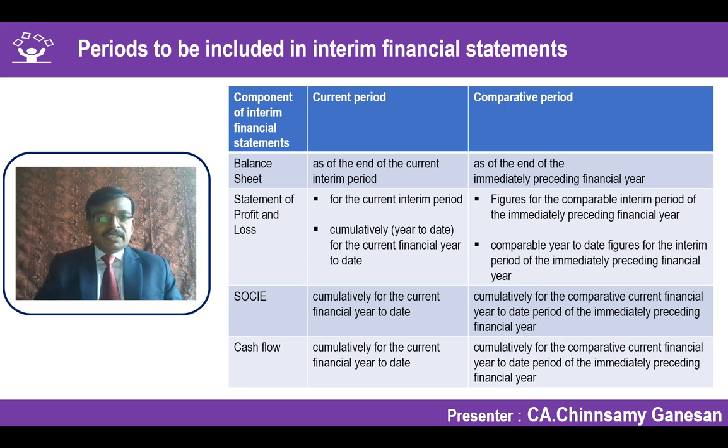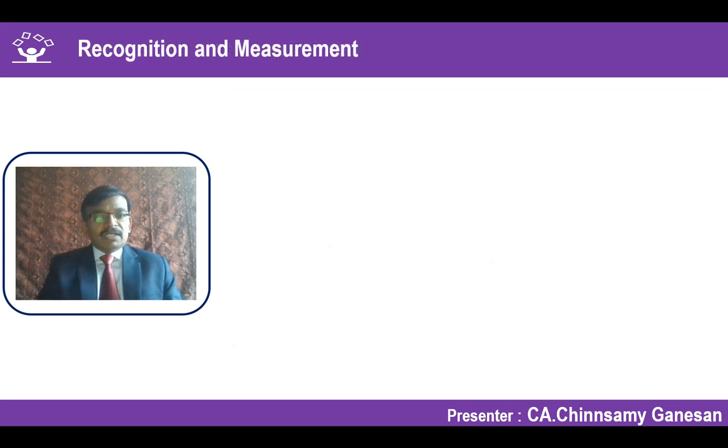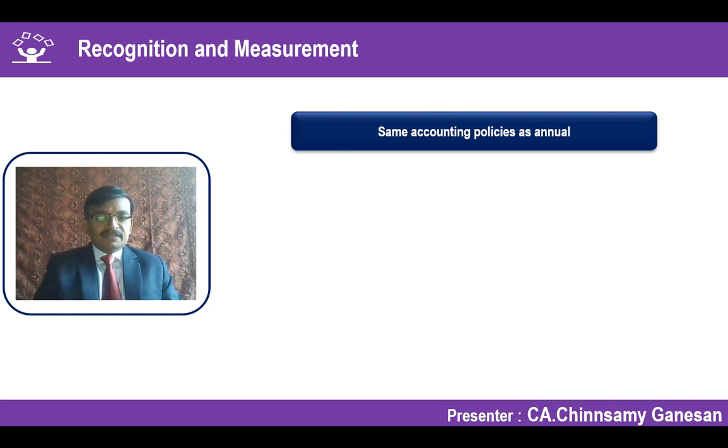Okay. So now we move on to the next situation. What are the recognition and measurement principles given as per Ind AS 34 for calculating or presenting the interim financial numbers? When we are talking about interim financial numbers, the principle says either you prepare a full set of financial statements or condensed financial statements for the interim period.